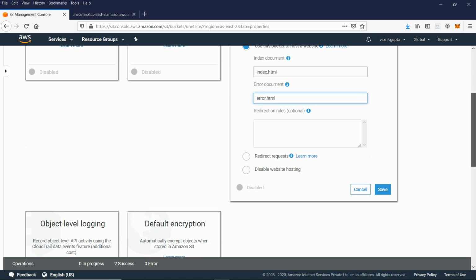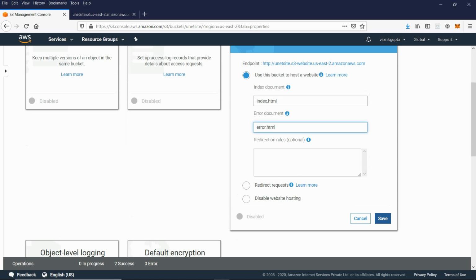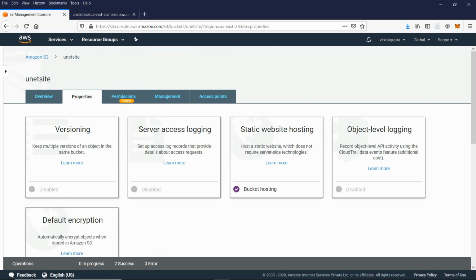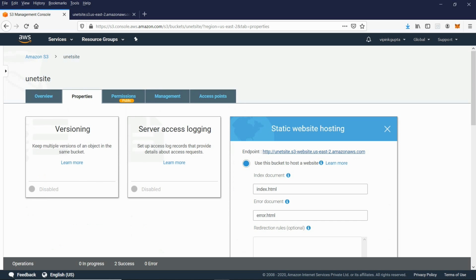Now what we are going to do? Save. What is it saying? Okay. Now look at this endpoint. We do not need to specify index.html.